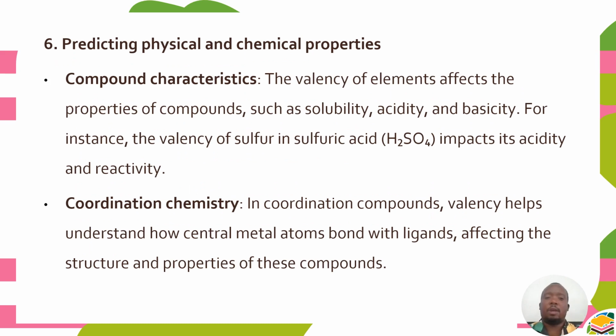The same valence helps in predicting physical and chemical properties, that is compound characteristics and coordination chemistry. All this is because of valence. In compound characteristics, the valence of elements affects the properties of compounds such as solubility, acidity, and basicity. In coordination compounds, valence helps in understanding how central metal atoms bond with the ligands, affecting the structure and properties of these compounds.